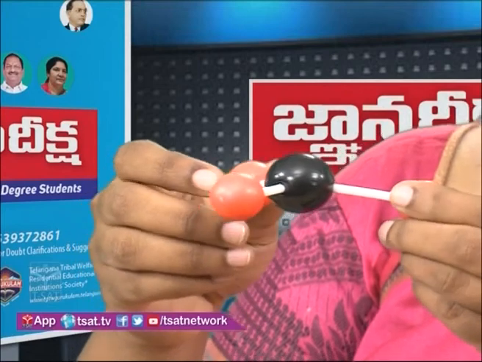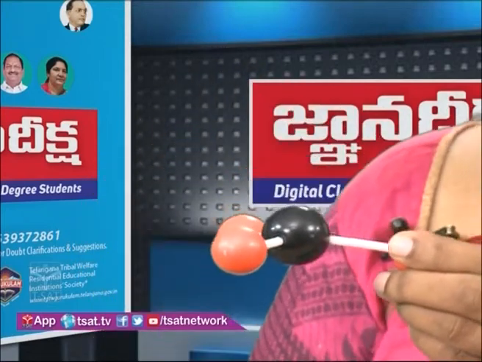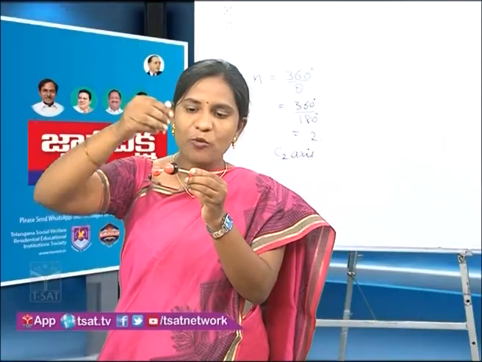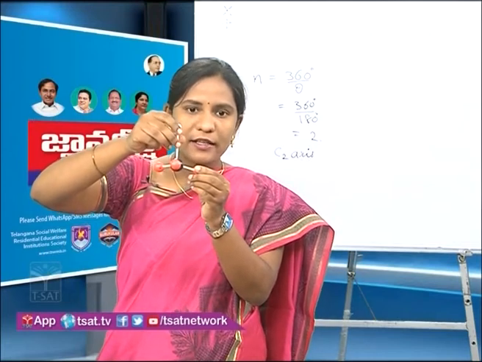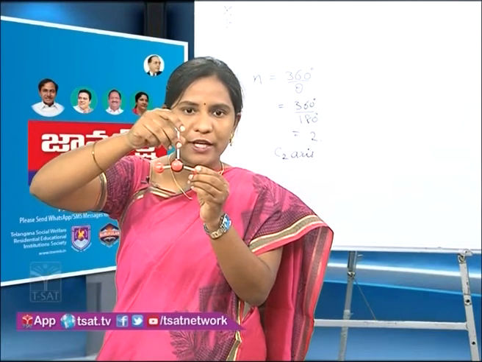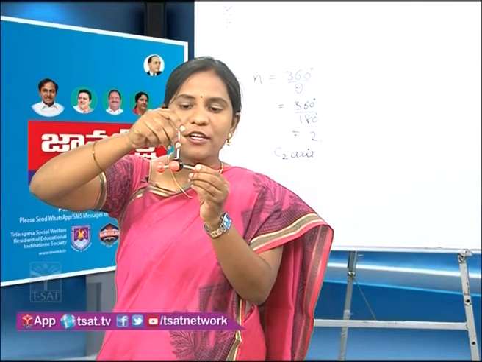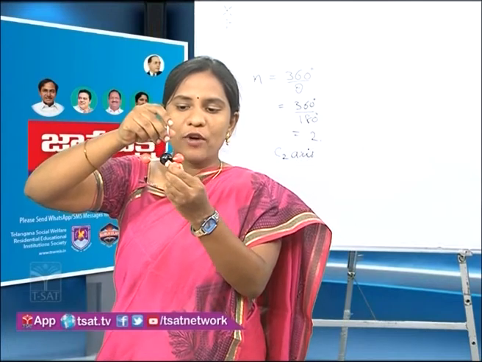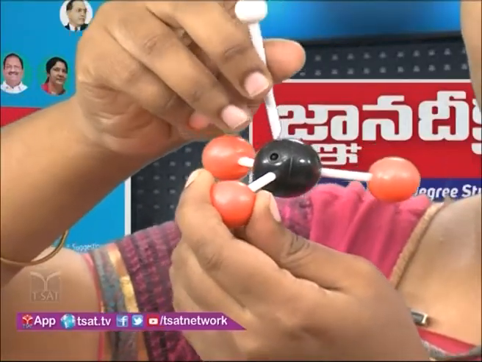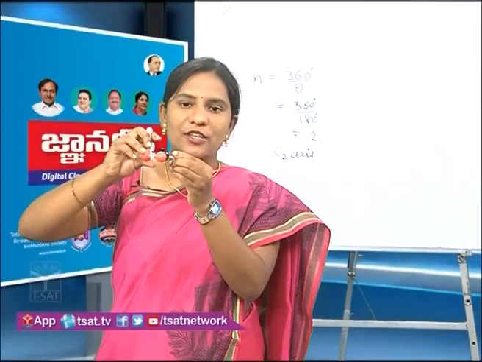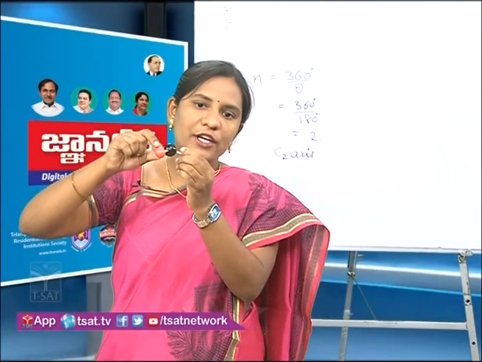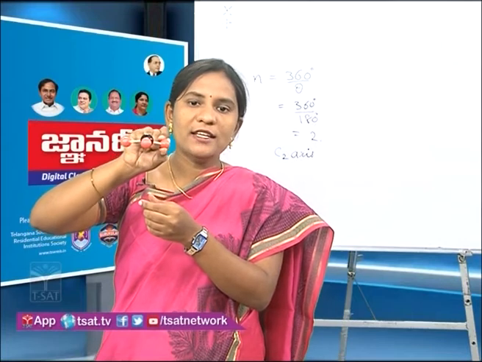We now do the rotation for this molecule. We imagine an axis passing through the molecule, the z axis, and we rotate the BF3 molecule. If we rotate the molecule by 120 degree, we get the equivalent structure.